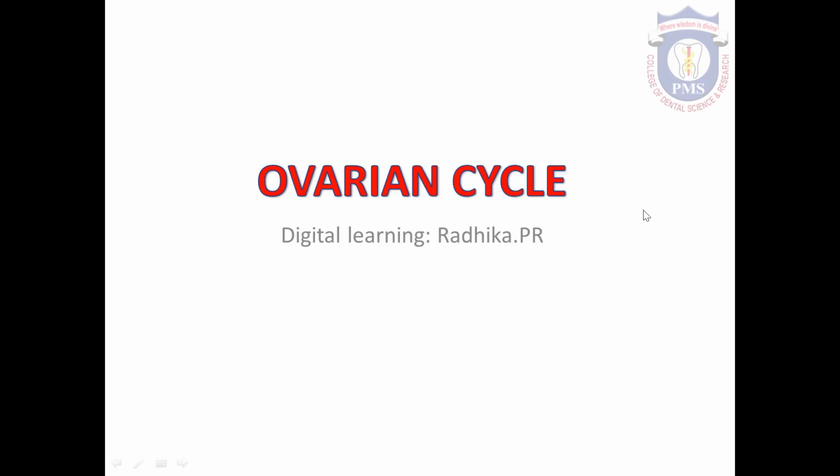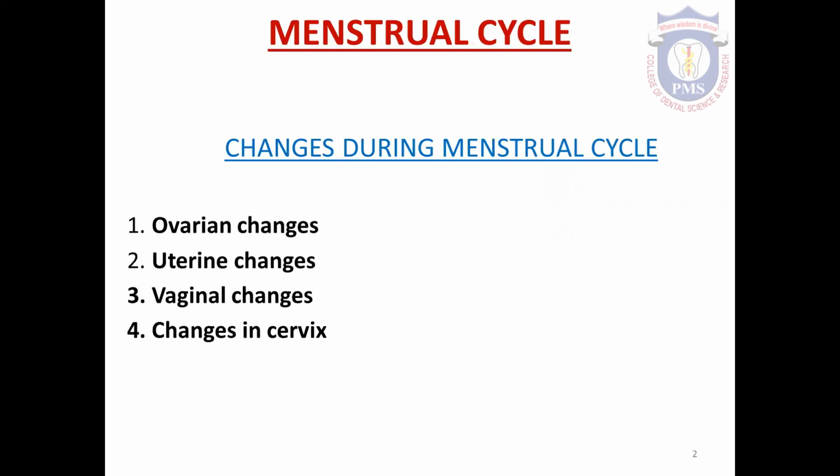Today's topic of discussion is ovarian cycle. Ovarian cycle is the cyclical changes taking place in the ovary. It comes under the heading menstrual cycle. Menstrual cycle is defined as the cyclical events that take place in a rhythmic fashion during the reproductive period of a woman's life.